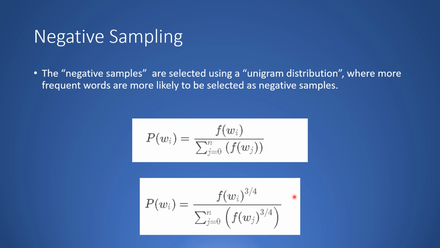What they found in the paper is that if they raise the frequency of the word wi to the power of 3/4, similarly in the summation, they could get very good negative samples.